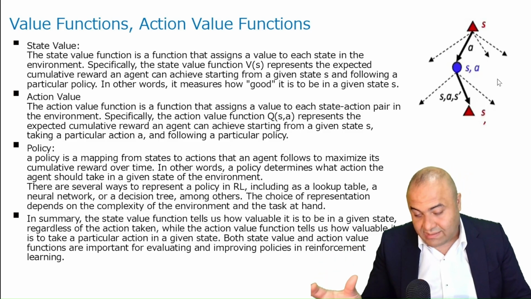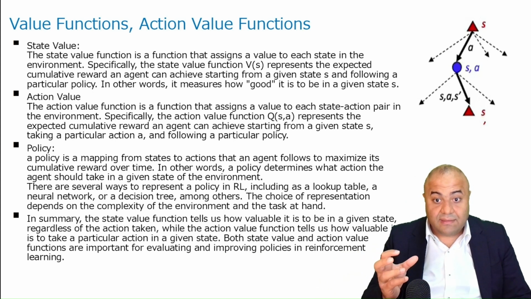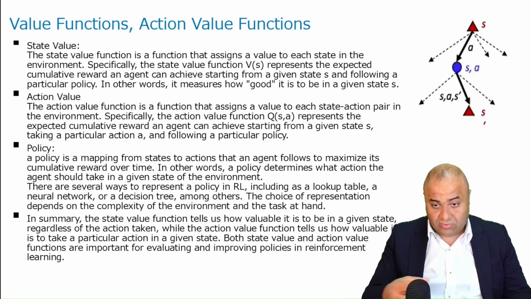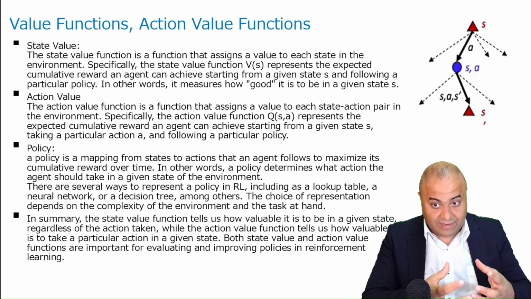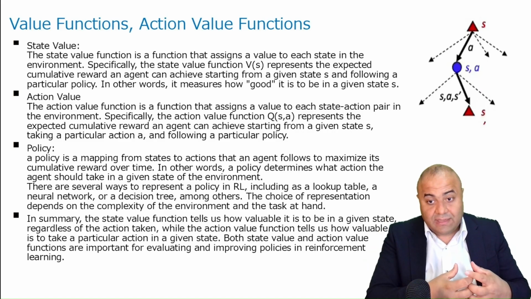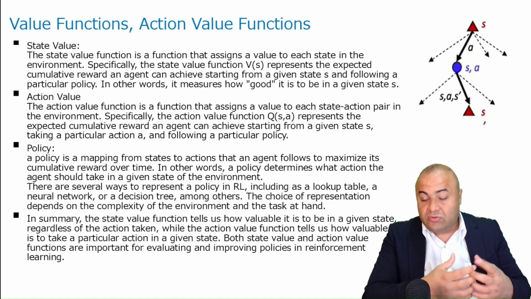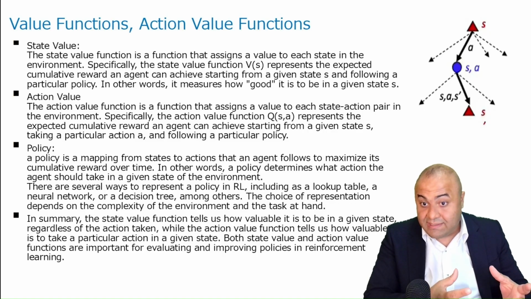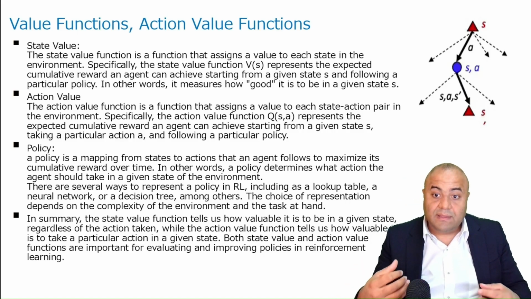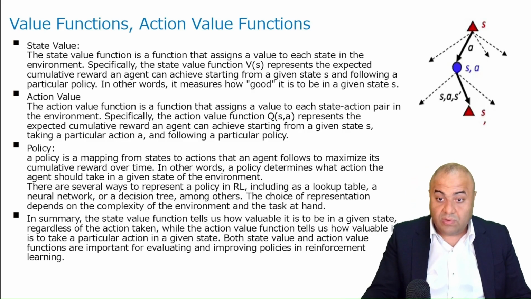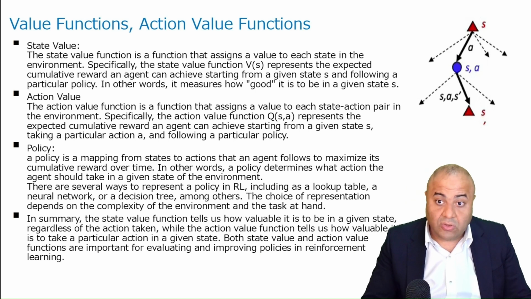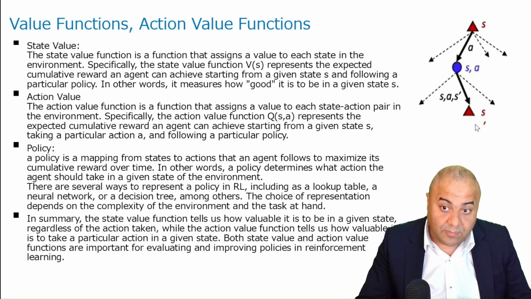And again, the policy is simply the mapping of states to actions, or what kind of methodology the agent will follow at specific states in order to achieve the highest possible rewards. So this can be a Q table, a deep Q network or DQN, or other methods. So this is basically what we call a policy.